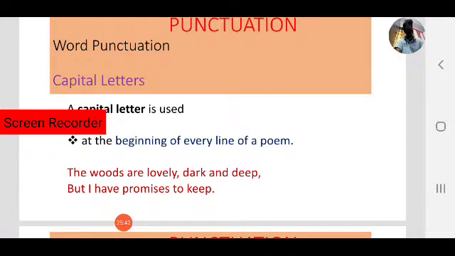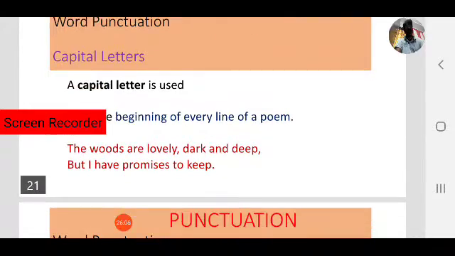Observe the two lines. In each line, the first letter is capitalized. That is another rule.